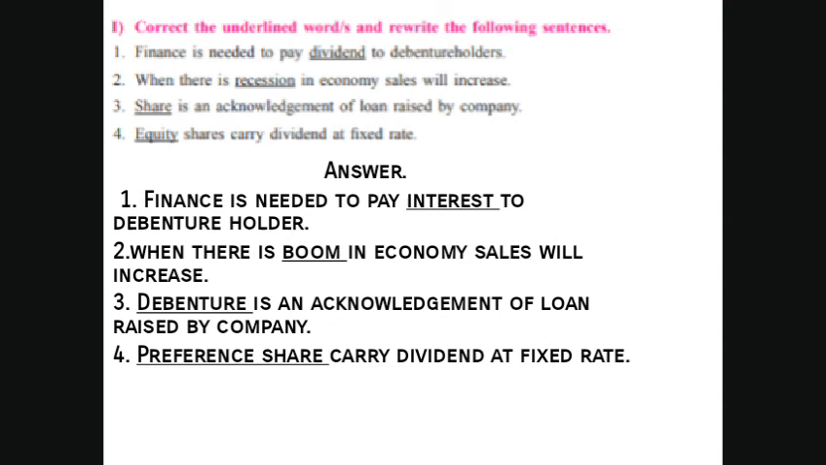Third, share is an acknowledgement of a loan raised by the company. No. Debenture is an acknowledgement of a loan raised by the company. Fourth, equity shares carry dividend at a fixed rate. No. Preference shares carry dividend at a fixed rate.